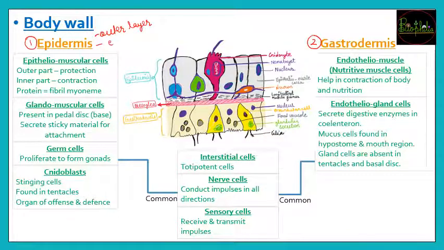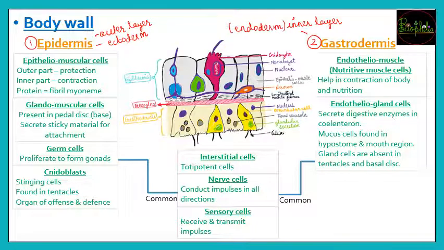It will be formed from the ectoderm. Since it is outer, it forms from ectoderm. The gastrodermis is the inner layer, and this inner layer is formed from endoderm.